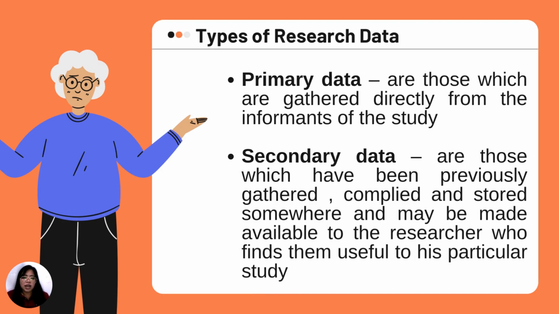We have the primary data. These are those which are gathered directly from the informants of the study, so the participants or your respondents of your study. Now, the secondary data are those which have been previously gathered, compiled, and stored somewhere and may be available to the researcher who finds them useful to his particular study. Basically, that data is not directly coming from your participants or respondents of the study, but from those previously gathered. Na-compile na siya, those that have already been stored previously in the previous conduct of different researches.